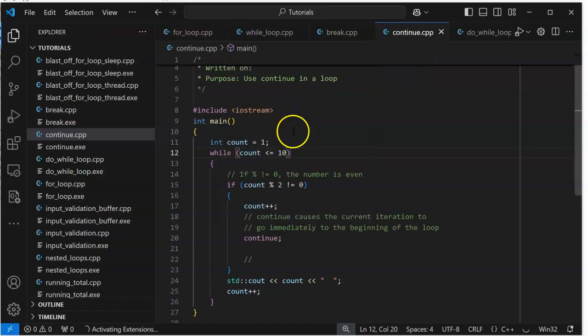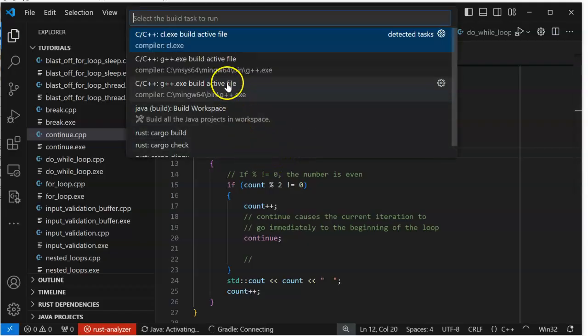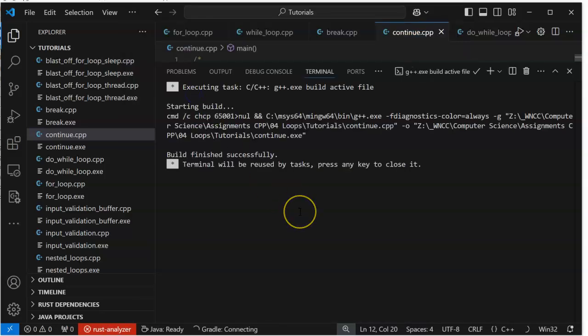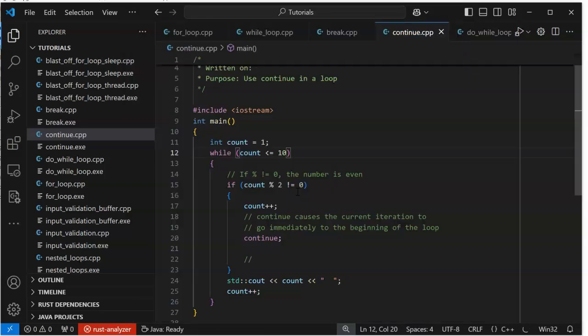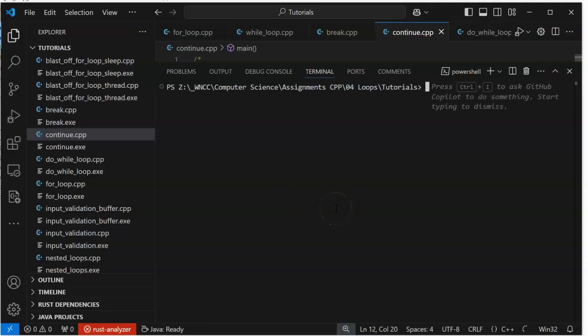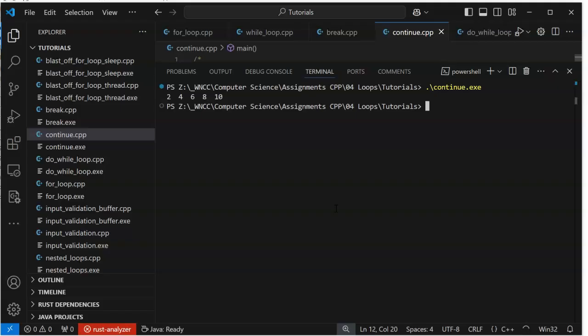Where's my build task? There it is. And it's connecting. It's doing all kinds of things down there. It's because I have a couple different. All right, so here is my, there it is, Mingw64. Yep, everybody's happy. Bring up the terminal. And continue. There it is, 2, 4, 6, 8, 10.